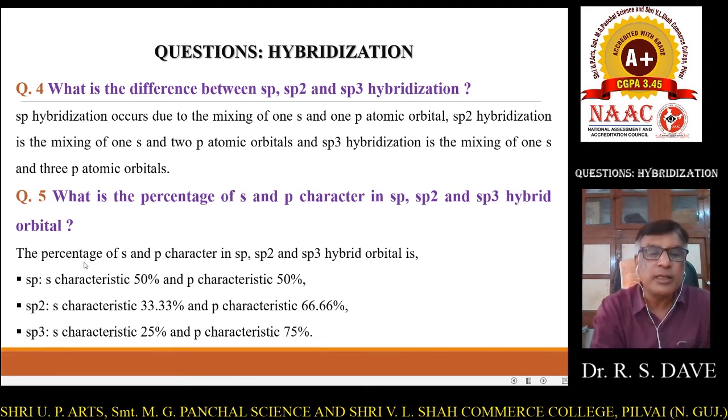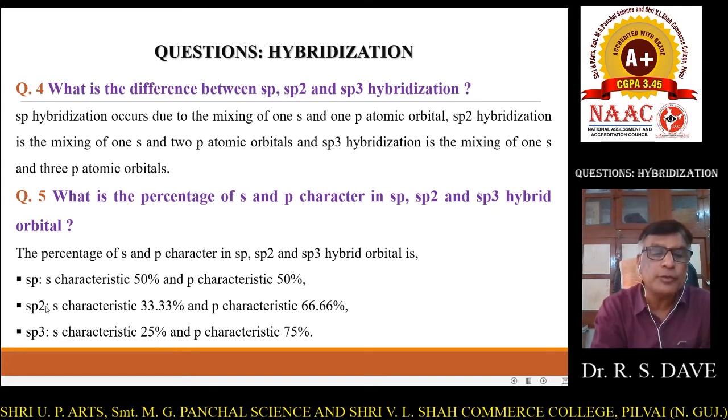So the answer is, in sp orbitals, s character will be 50% and p character will be 50%. I mean, both are equally distributed in the hybridized orbitals.